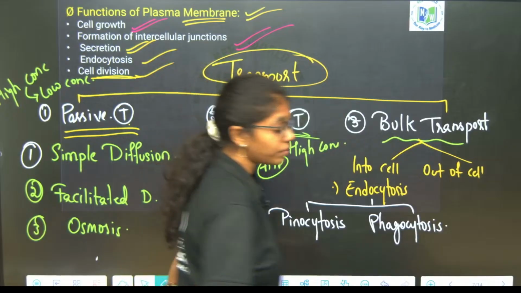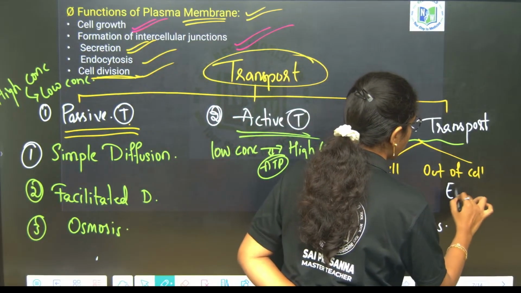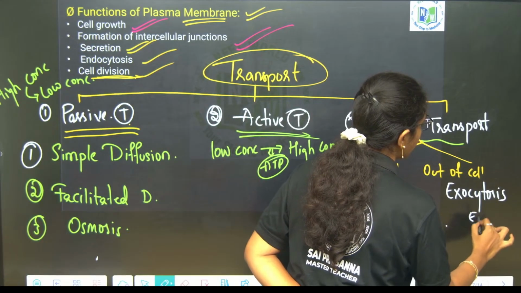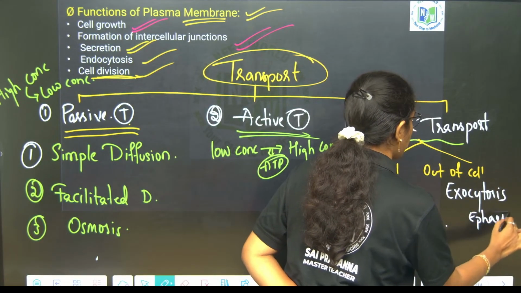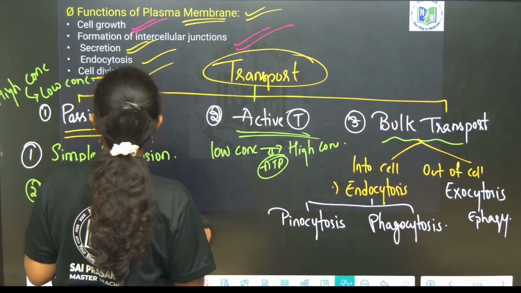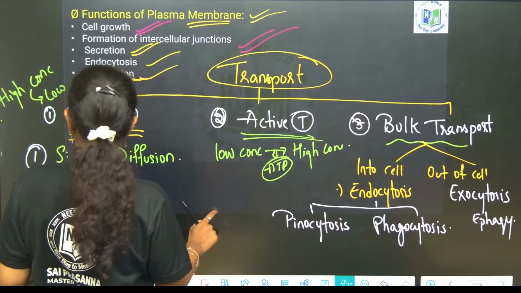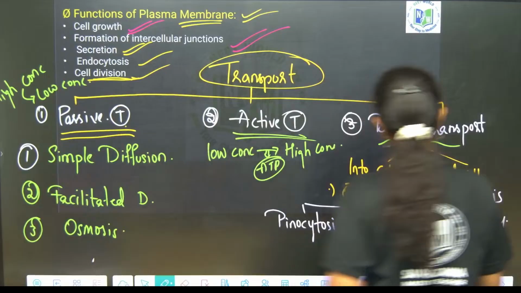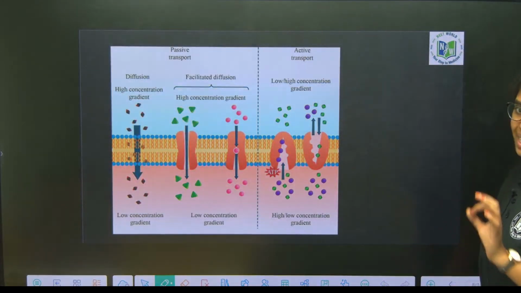Out of the cell is called as what? Exocytosis, which is also called as autophagy. So here, one by one we will learn. First is what I told you, passive transport.